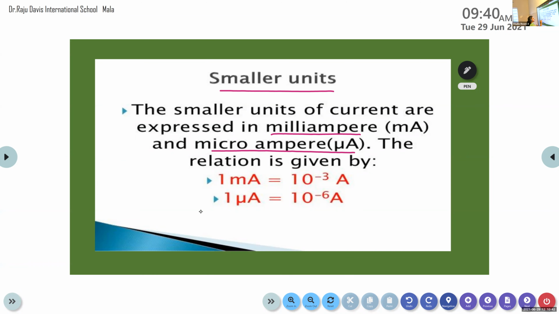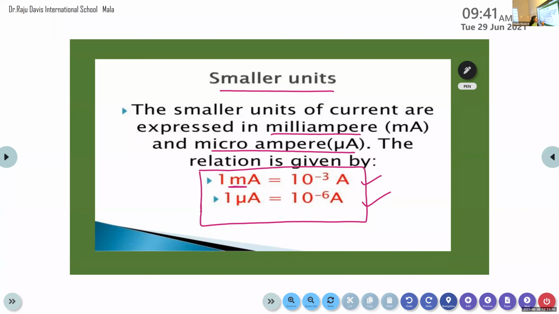And here you can see the relation between milliampere and microampere with that of ampere. You just study this relation because it will be helpful for your numerical calculation. This is milli. 1 milliampere is equal to 10 raised to minus 3 ampere.